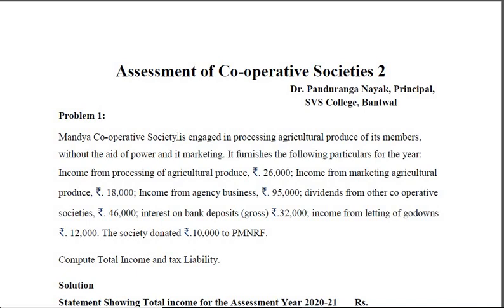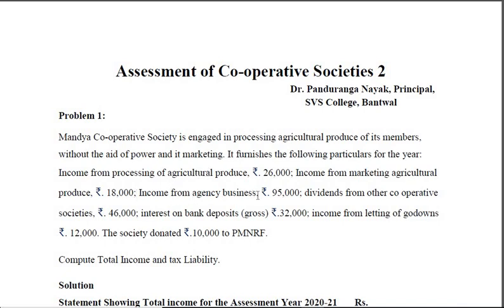Mandya Cooperative Society is engaged in processing agriculture produce of its members without the aid of power and marketing. It furnishes the following particulars for the year: income from processing of agriculture produce rupees 26,000. Income from marketing agriculture produce 18,000. Both these will come under business income.